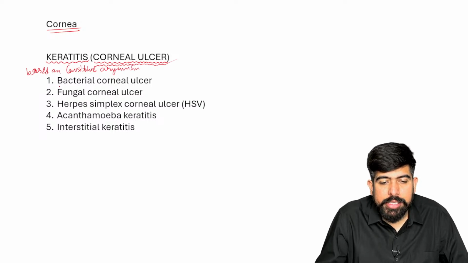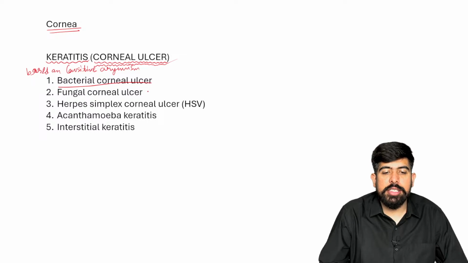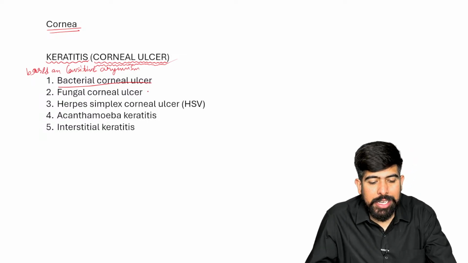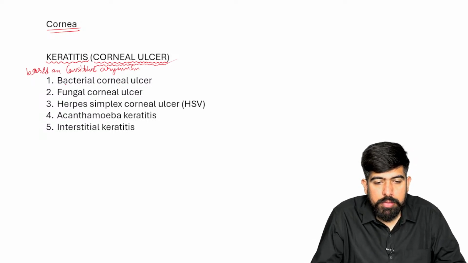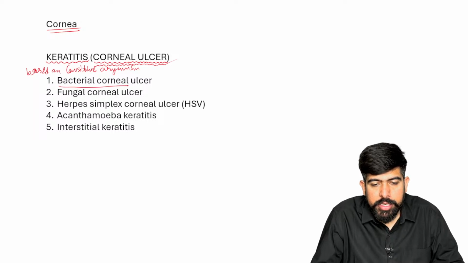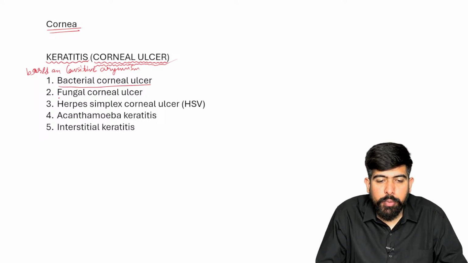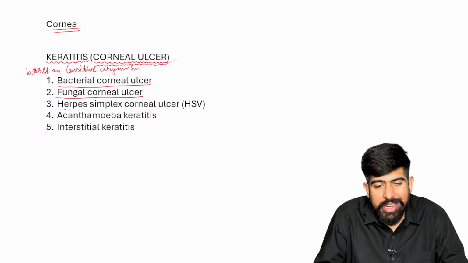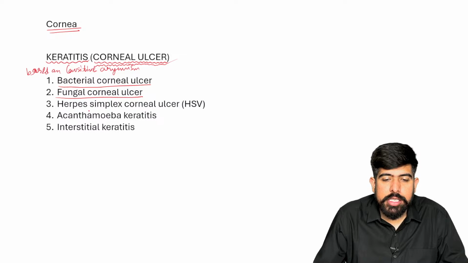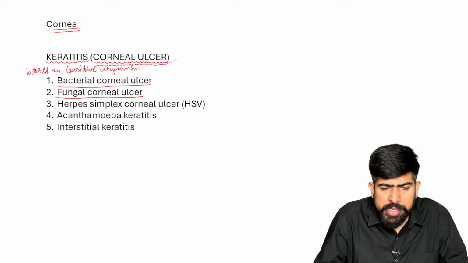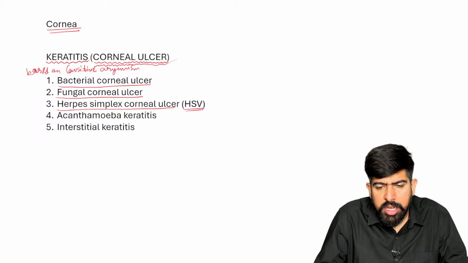If bacteria is the causative organism of the ulcer, it is known as bacterial corneal ulcer. If the causative organism is a fungus, it will be known as fungal corneal ulcer. And if the causative organism is herpes simplex, it is a virus.